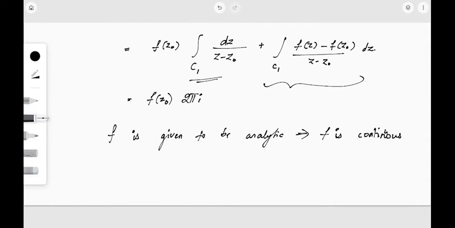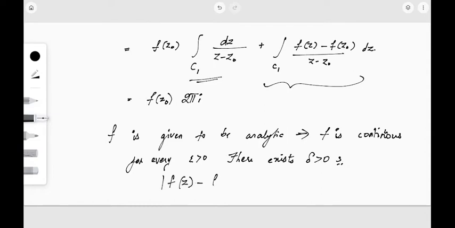So this implies we can apply the epsilon delta definition, that is, for every epsilon greater than 0 there exists delta greater than 0 such that modulus f of z minus f of z dot is less than epsilon whenever modulus z minus z dot is less than delta.